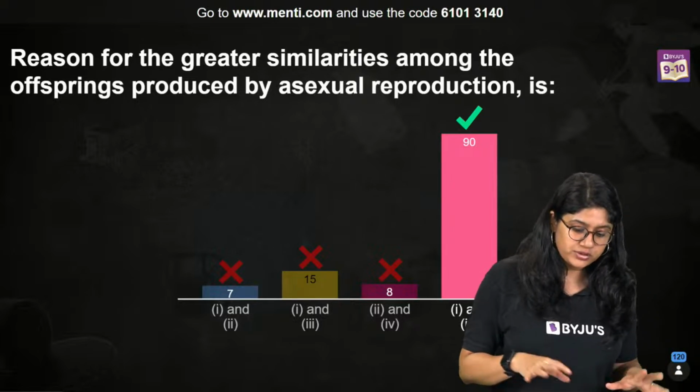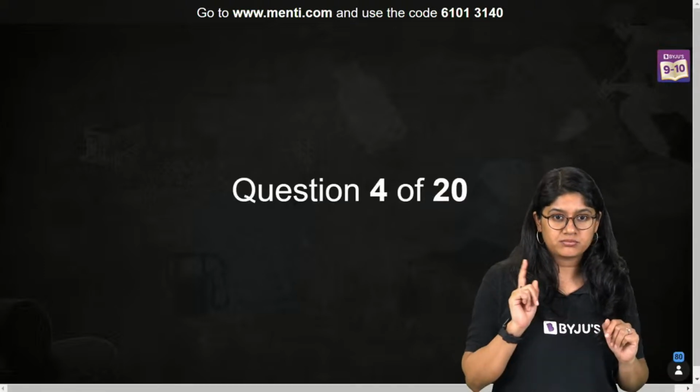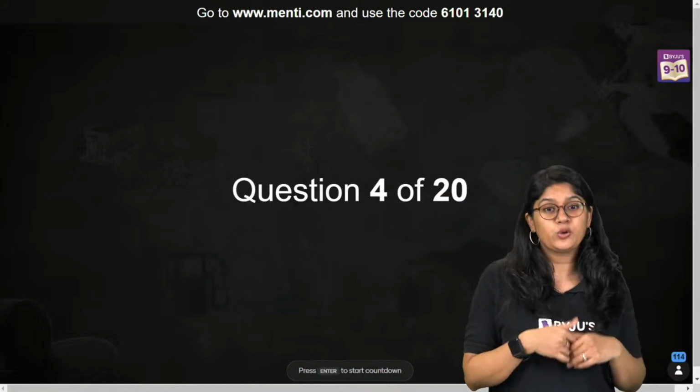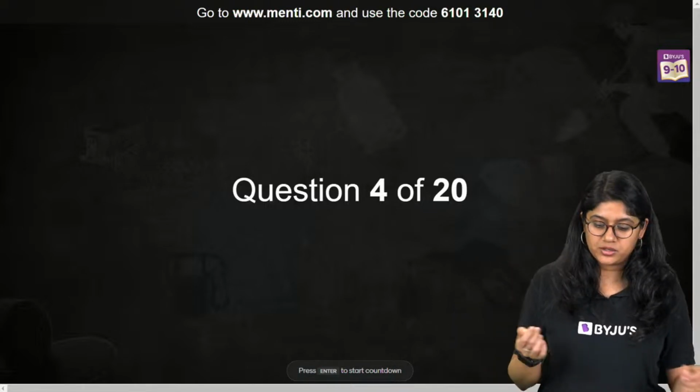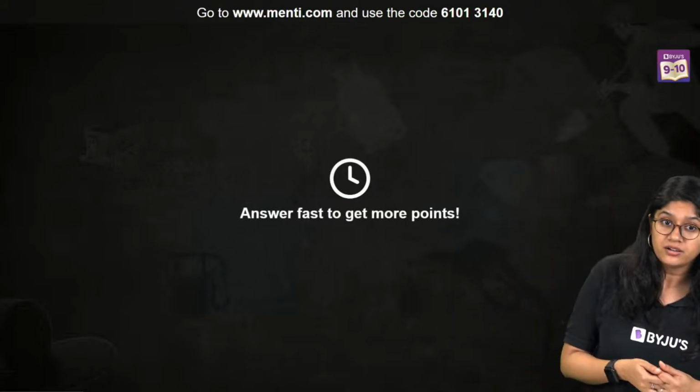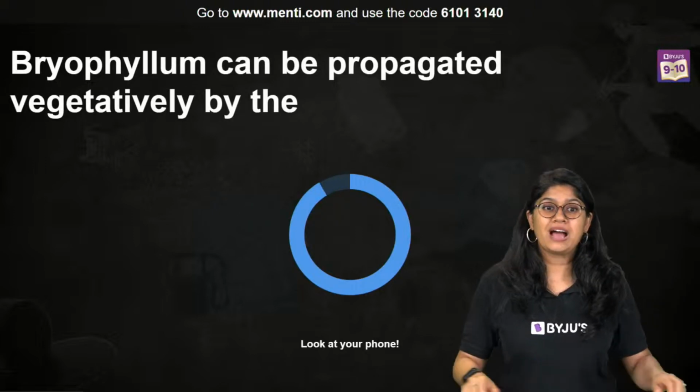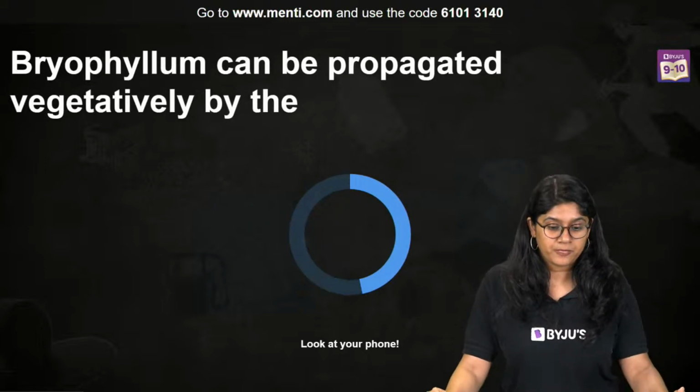Many of you got confused with option B, but that's okay. But the third was about the gametes. We know that in asexual reproduction there is no formation of gametes. Here we go everyone. Question number 4 on your screen. We'll have the leaderboard after question number 5.